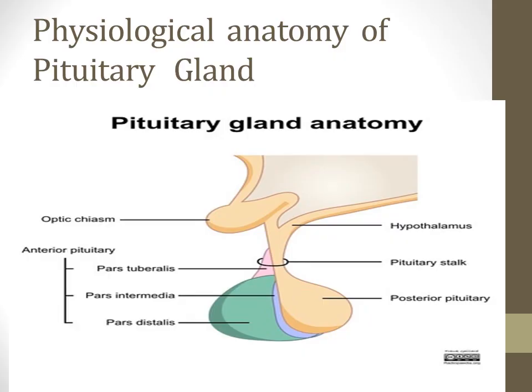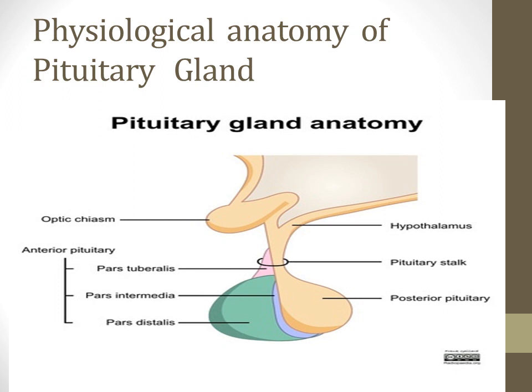So the pituitary gland physiologically is divisible into two distinct portions: the anterior pituitary, also known as the adenohypophysis. It has three parts: the pars tuberalis, pars intermedia, and the pars distalis. And the posterior pituitary, also known as the neurohypophysis.